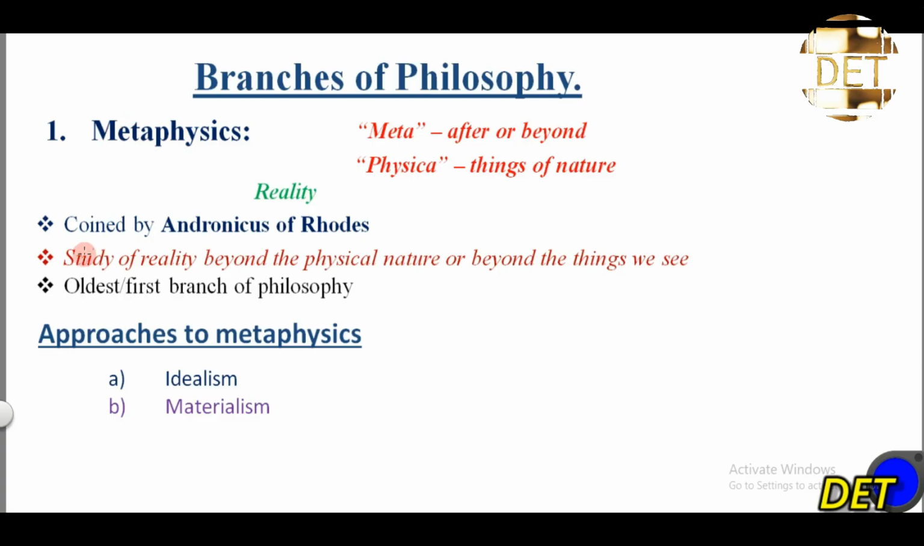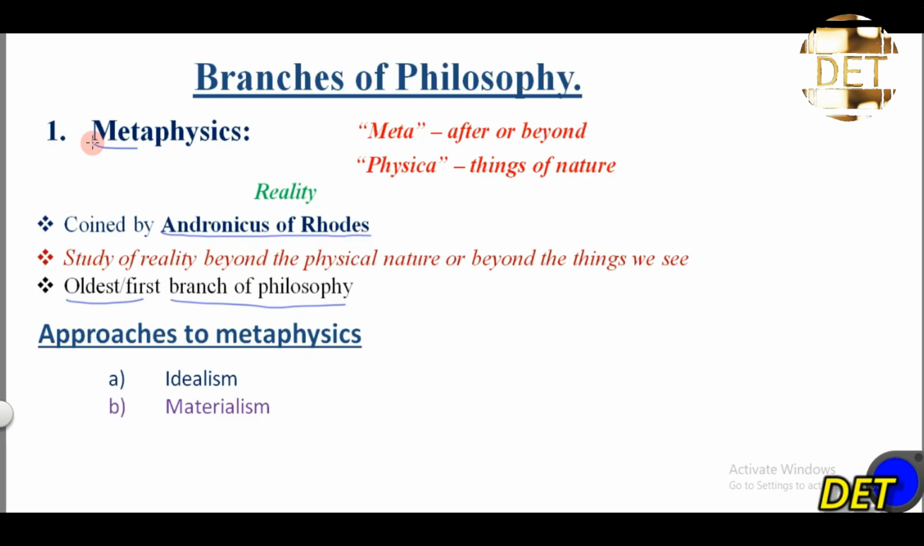Metaphysics is the oldest and the first branch of philosophy. The word metaphysics is derived from two Greek words, meta, which means after or beyond, and physical, which means things of nature. The word was coined by Andronicus of Rhodes. If we join these two words together, metaphysics simply means the study of reality beyond the physical nature, or beyond the things we see.